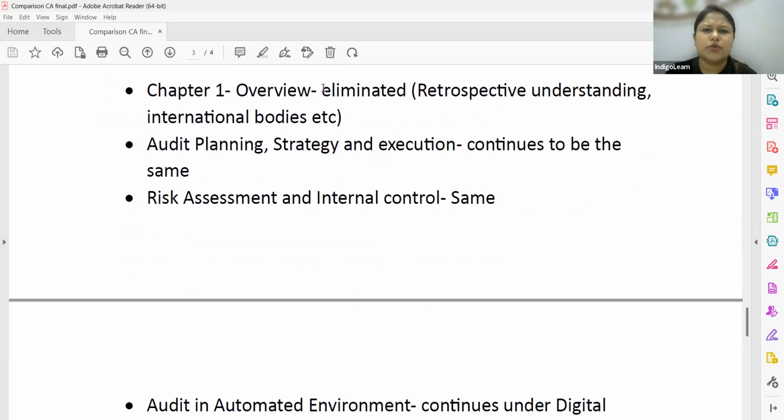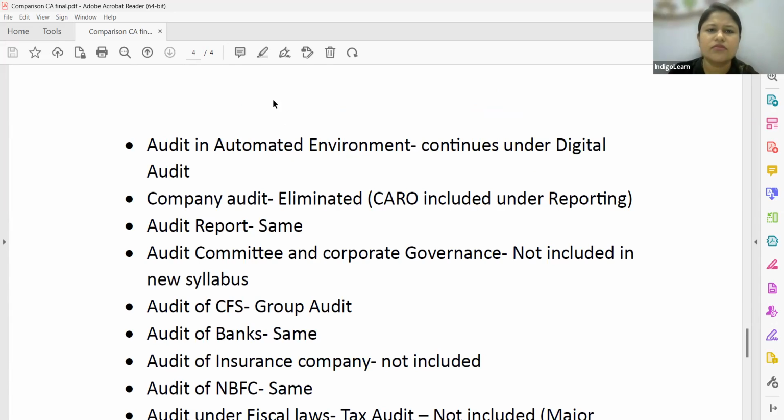Then, just for a quick recap with the comparison that we can do with the earlier one, I told you chapter 1 overview of the earlier syllabus has been removed completely. Audit planning will continue to remain the same. Risk assessment, internal control, absolutely no change. It is going to be the same thing. When you talk about audit in an automated environment, it is only brought under digital audit. Company audit has been eliminated. That, as you can see, is removed from the syllabus.